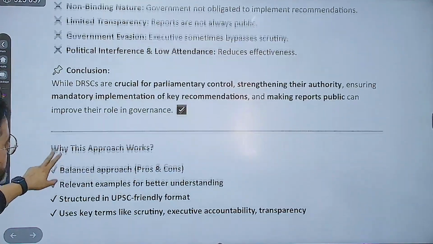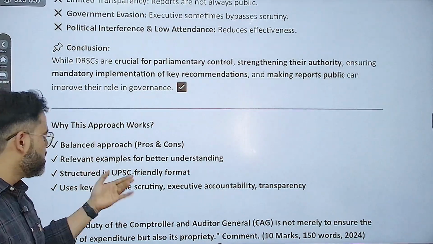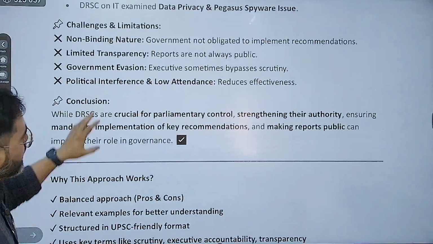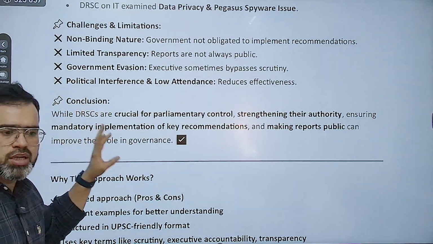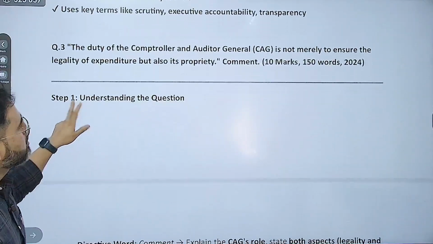So why is this approach good? I told you, it is a balanced approach, pros and cons have been covered, relevant examples are there, structured in a UPSC friendly format only. So यहाँ पे आपको examples थोड़े 2-3 extra current affairs से आएंगे, then you can add those examples also. I think the question is done.